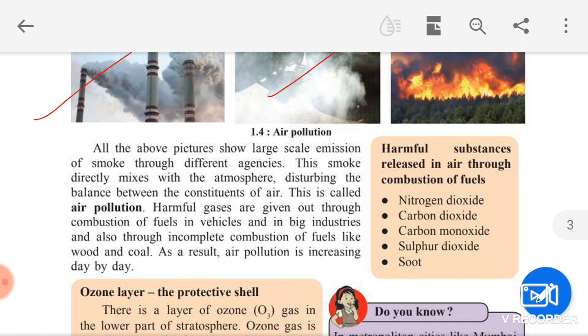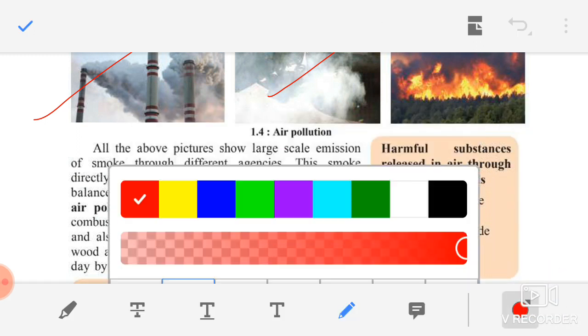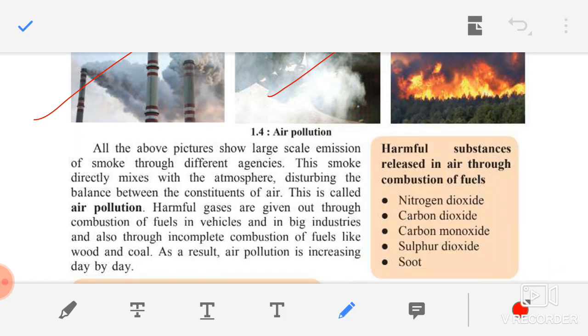We have seen the different constituents of air: nitrogen, oxygen, carbon dioxide. They are present in particular ratio, proportion. So what happens when this smoke is released in the atmosphere? They are disturbing the balance between them, and it creates air pollution. Due to this harmful smoke which is released, what happens? Air pollution takes place. Understood?